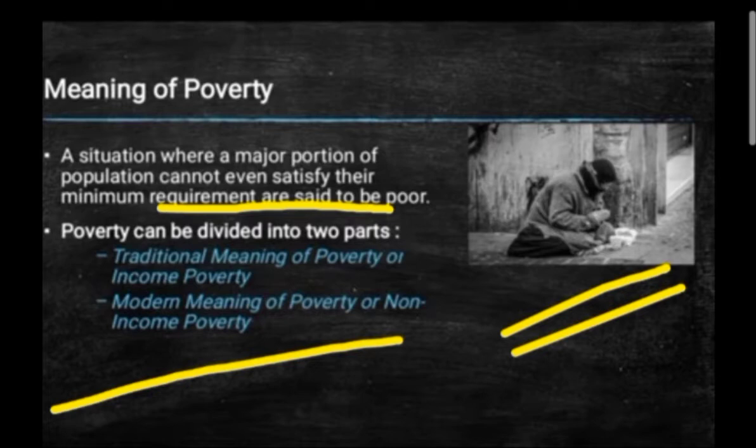So you must know that non-income poverty is another word for the modern meaning itself. So in short, daily consumption is not satisfied, so they come under the poverty line, or you can term them as poor. So this is the meaning of poverty. Thereafter we'll go with the traditional and modern meaning parts of this.